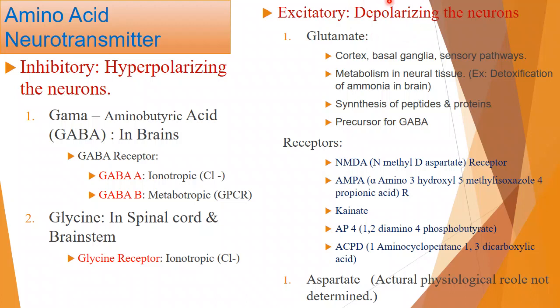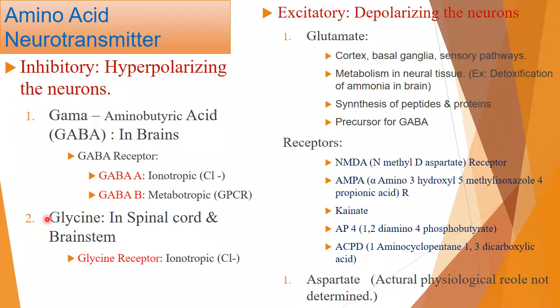Now the inhibitory neurotransmitter, GABA, gamma aminobutyric acid, in short GABA. This is the neurotransmitter which is inhibitory in the brain, and the second one is glycine.